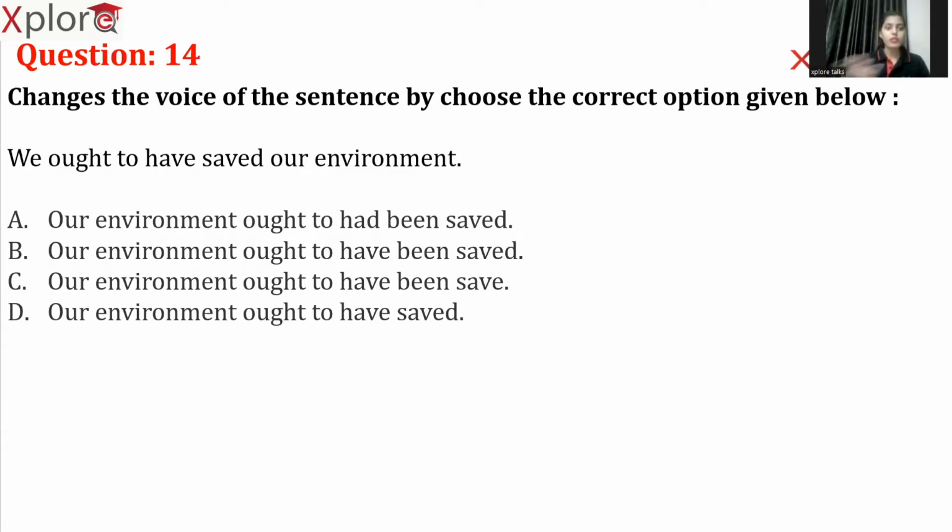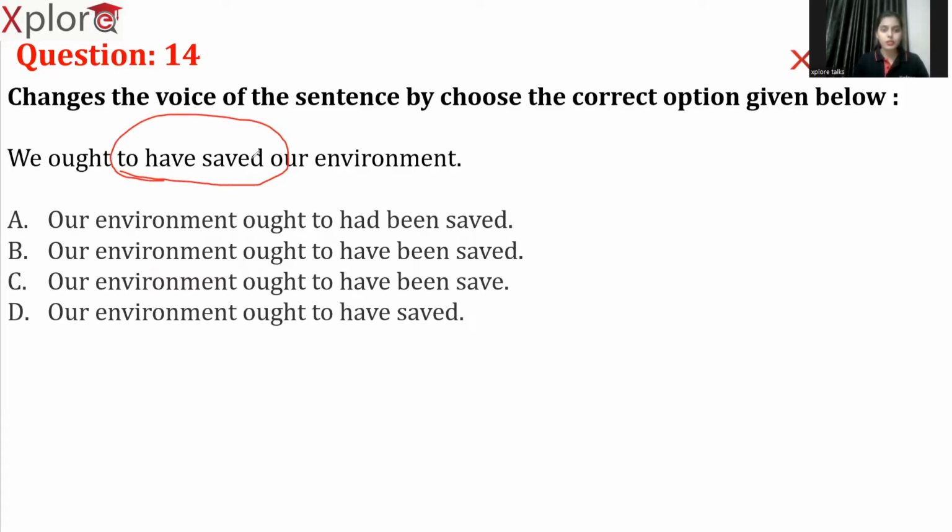So our environment should come first. As you can understand by now, by looking at the options, we have swapped subject and object in all the options, right? So there is no chance for us to eliminate any wrong answer here. Now, next step. Now focus on the verb and the helping verb we have.